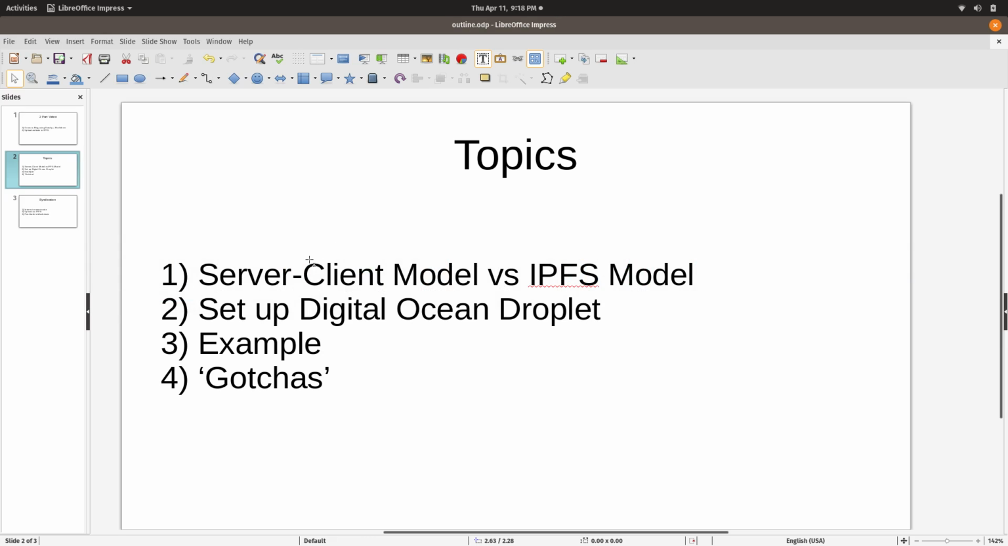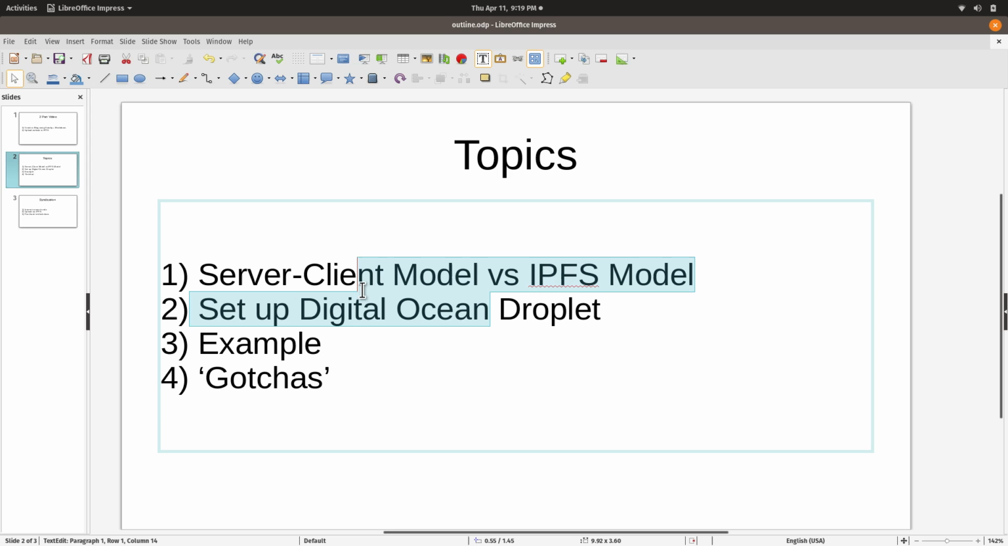I'm going to talk real quickly about the difference between the server and client model, which is how the regular internet runs, and then I'm going to talk about the IPFS model and how it's different graphically. Then I'm going to set up a cloud server. DigitalOcean is a company that I like, but you could use Amazon or Google or Microsoft Azure. There's also Vultr and Linode. Those are a couple good companies I like. I just prefer DigitalOcean, so that's who I'm going to use.